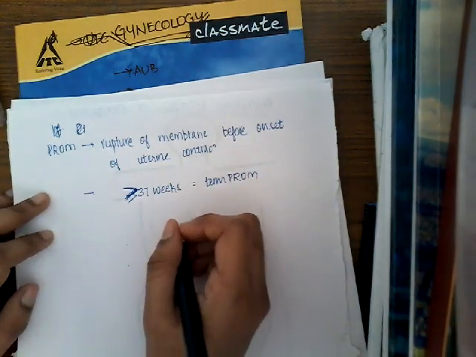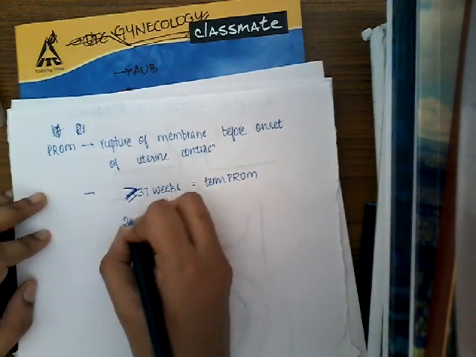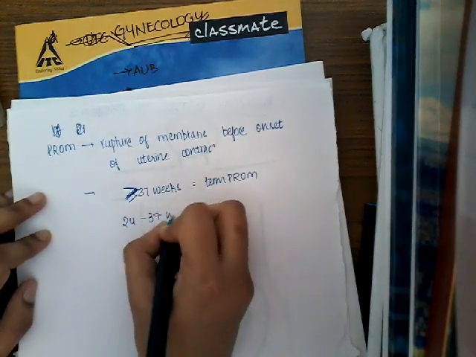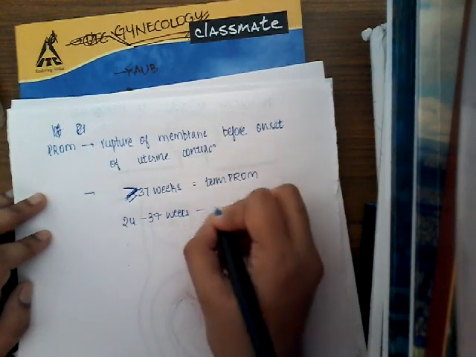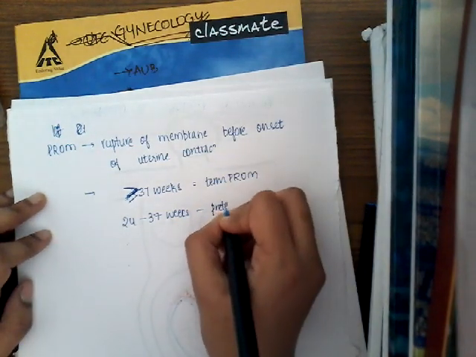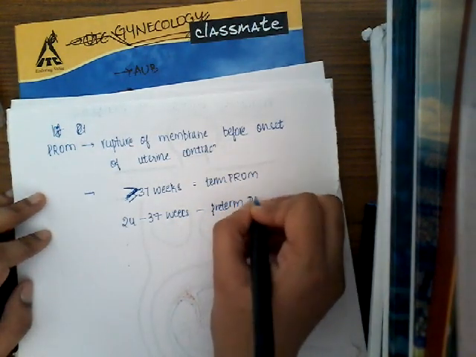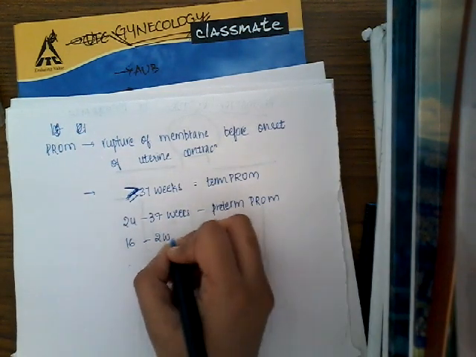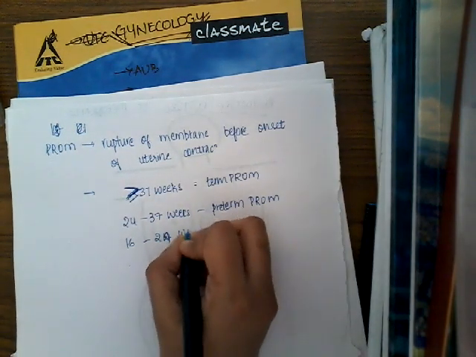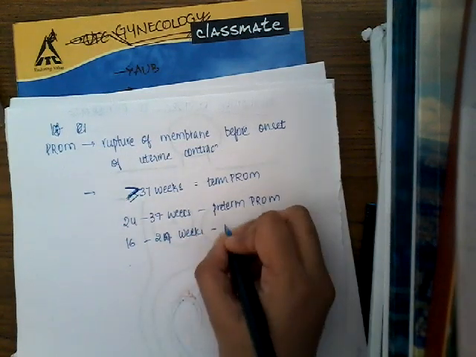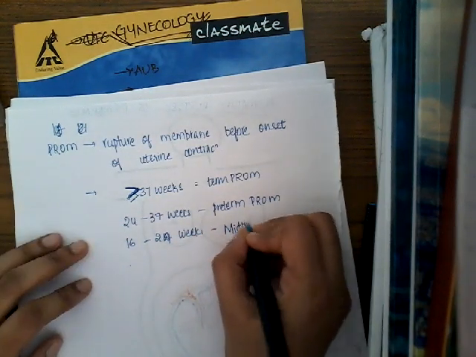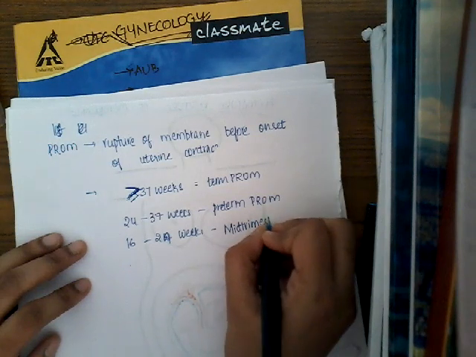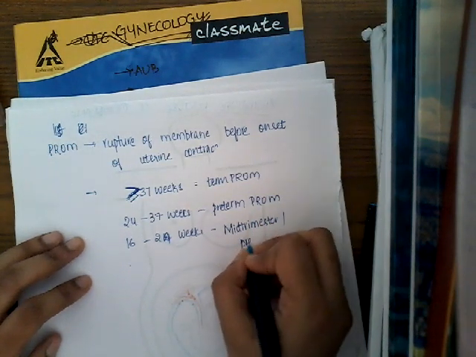If this occurs between 24 to 37 weeks, then it is called preterm premature rupture of membranes. If this occurs between 16 to 24 weeks, then this is called mid-trimester or pre-viable